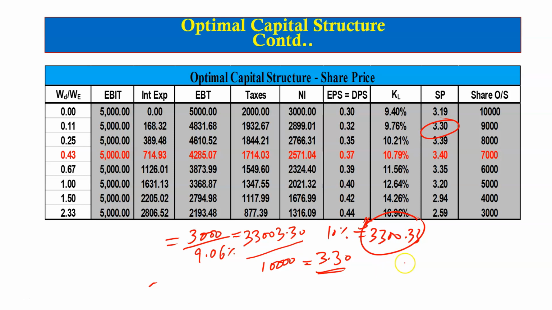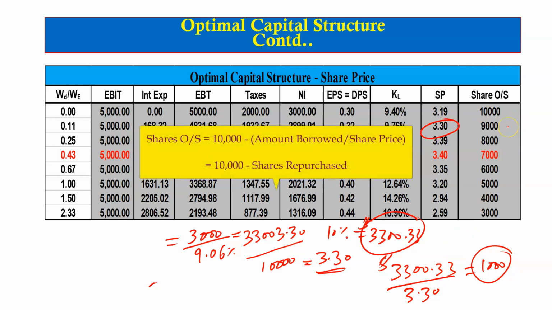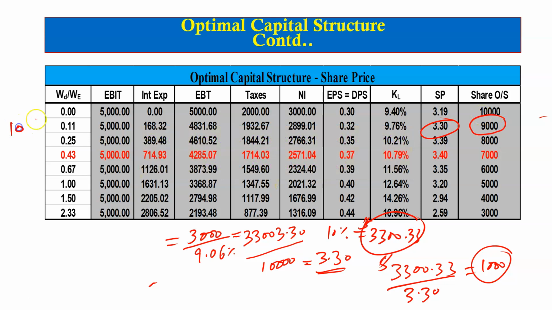So this will be equal to $3,300.33 divided by the share price, which is in this case equal to 3.3, and this gives us around 1,000 shares. So if the firm borrows $3,300, it will be able to buy back 1,000 shares, which will leave 9,000 shares outstanding in case the company borrows 10%.